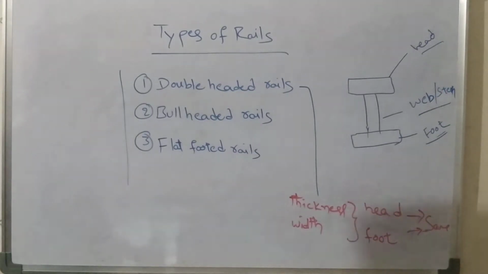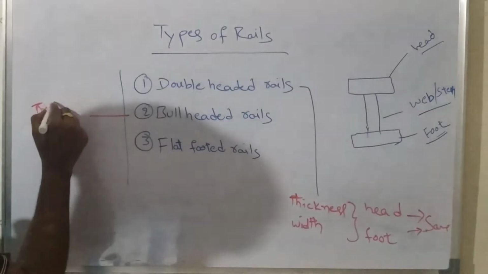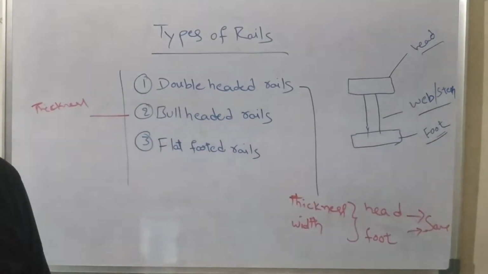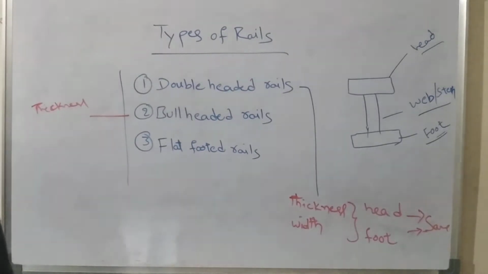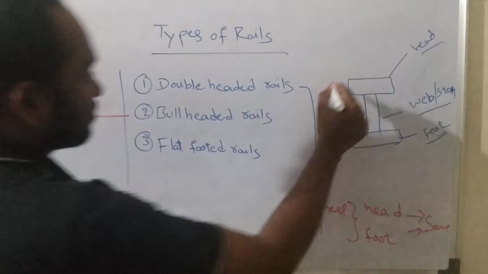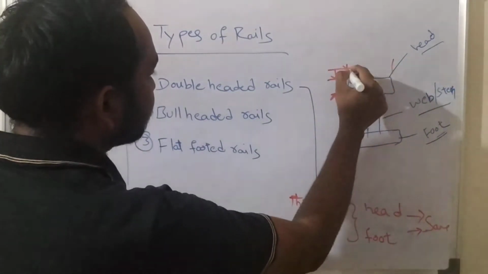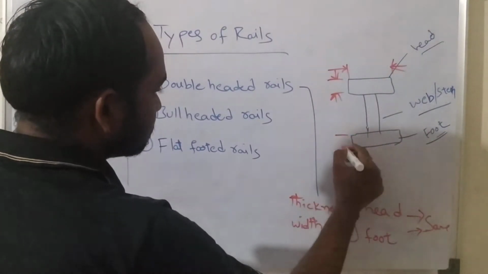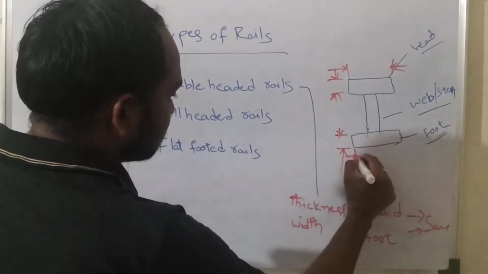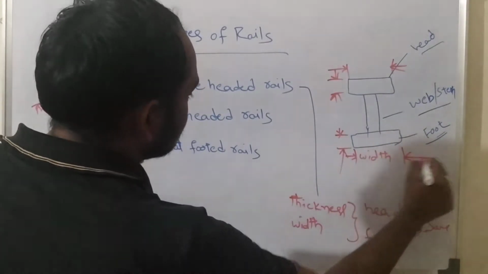Coming to the bull-headed rail, the thickness of head, it means this one. This is called thickness, and this one is width. Here also, this is called thickness, and this is called width.